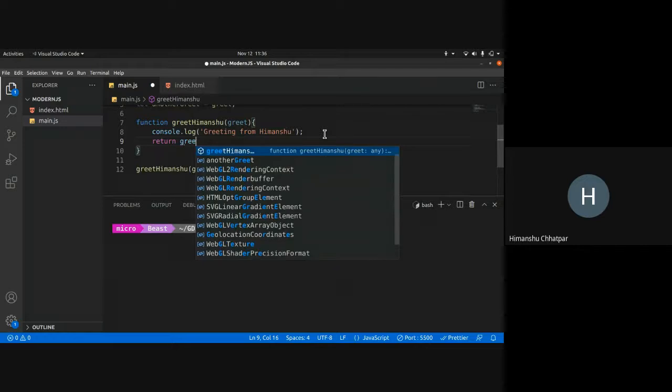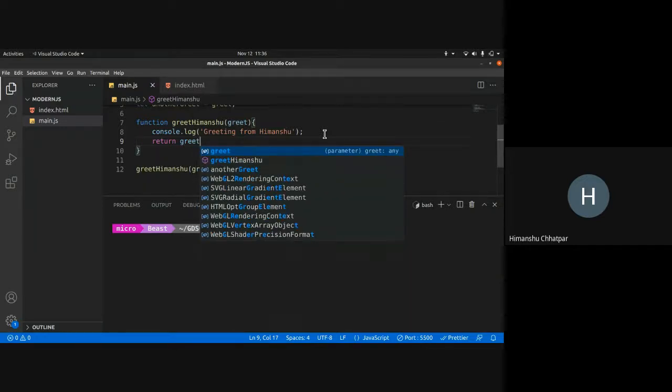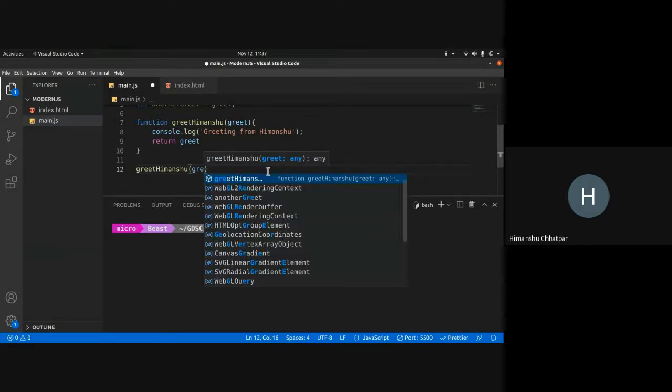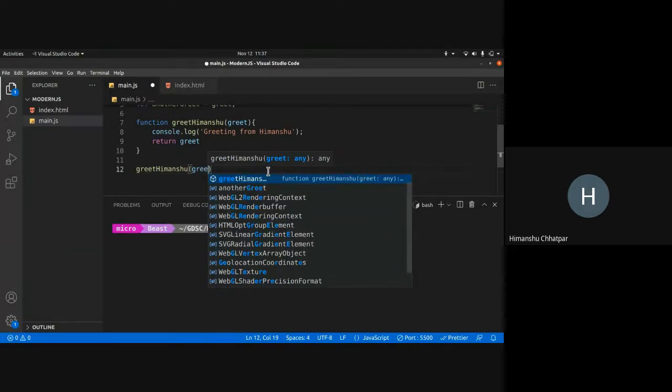So this is how it works, right? So what I can do is here, I'll show you. This is very interesting. So when I'm running greetHimanshu, right, it requires a function greet. So let's provide it a function greet.